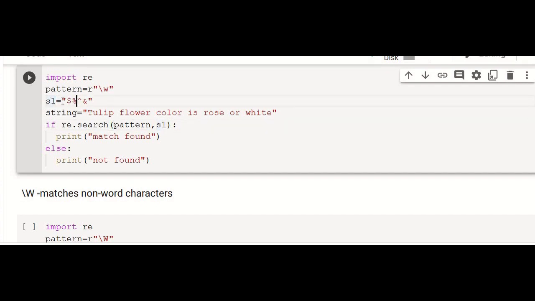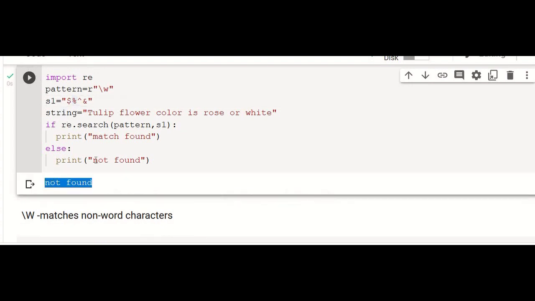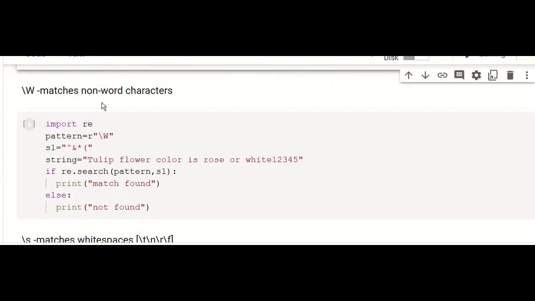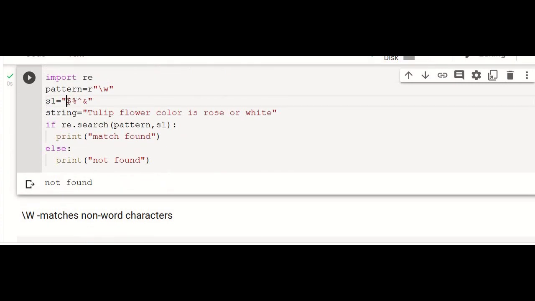S1 actually contains non-word characters. So not found, because no alphabet is present in the given string. But if it contains a pattern like this, match found because at least one alphabet is present in the given string.